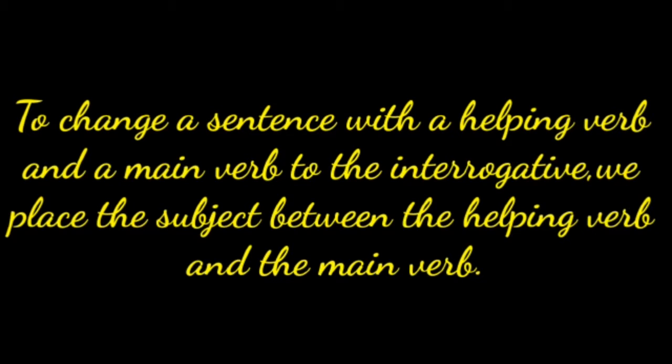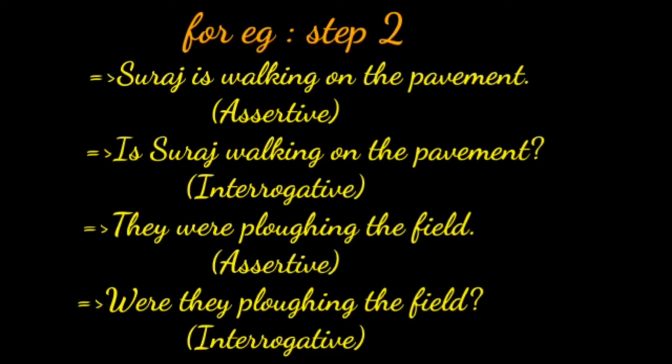For example, Suraj is walking on the pavement. It is assertive sentence. How to change into interrogative sentence? Is Suraj walking on the pavement? It is interrogative sentence.